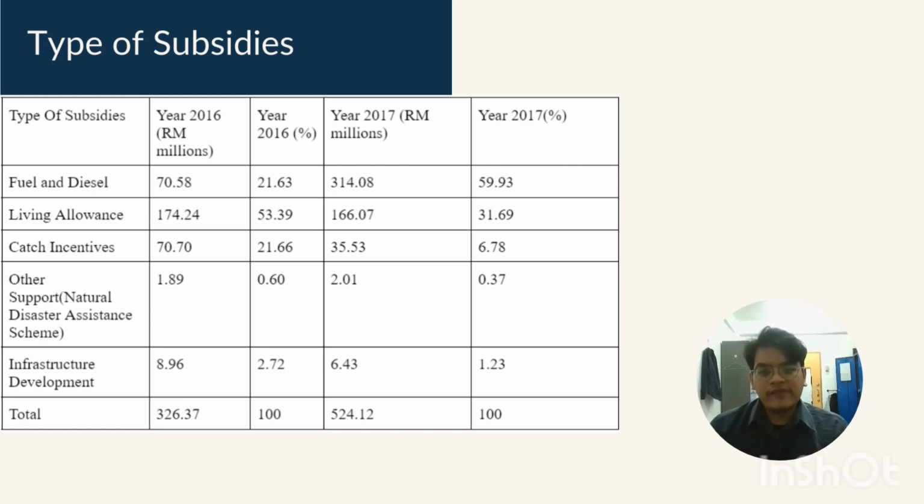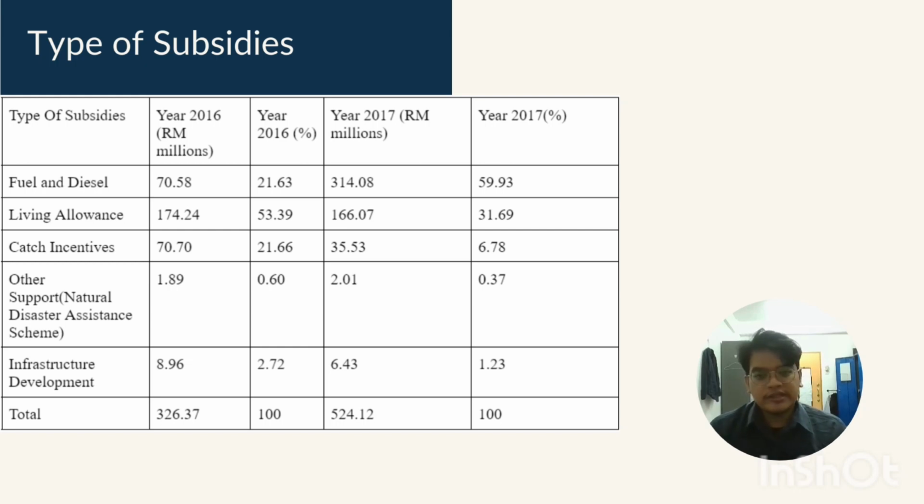The living allowance that has been given to the fishermen in 2016 was 174.24 million ringgit, which held 53.39%. This, however, decreased in 2017 to 166.07 million ringgit, which held the percentage of 31.69%.